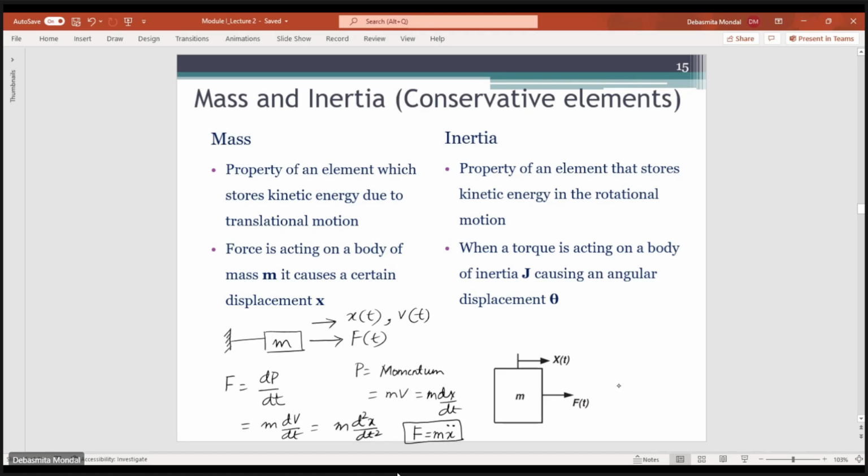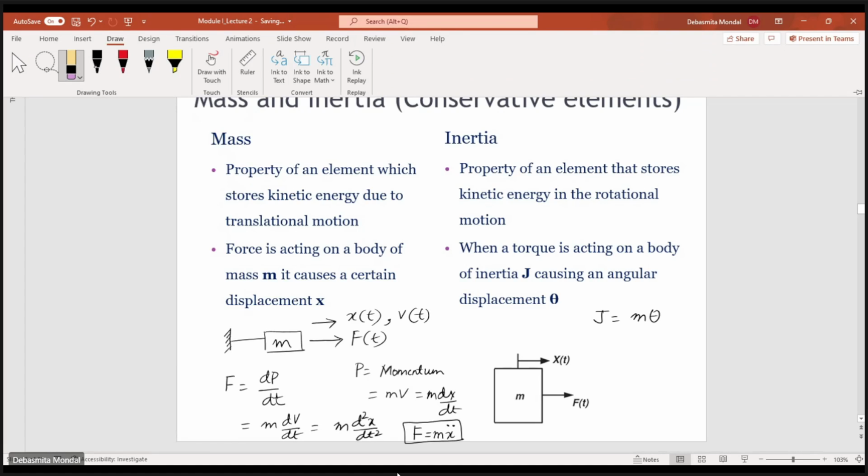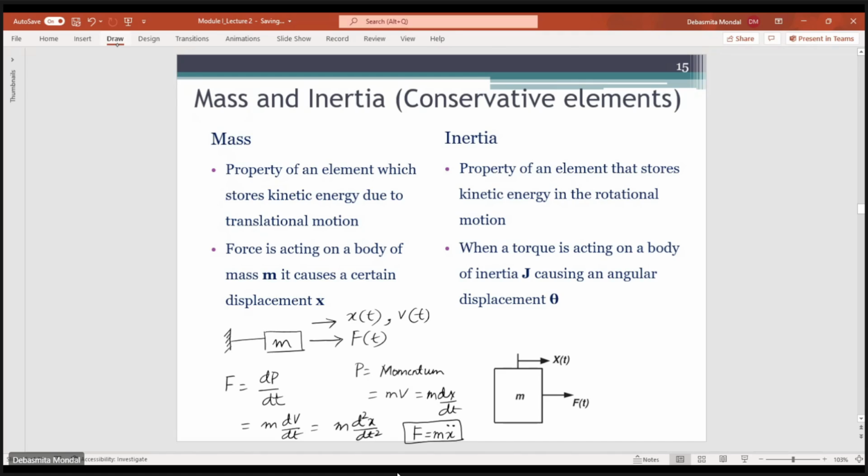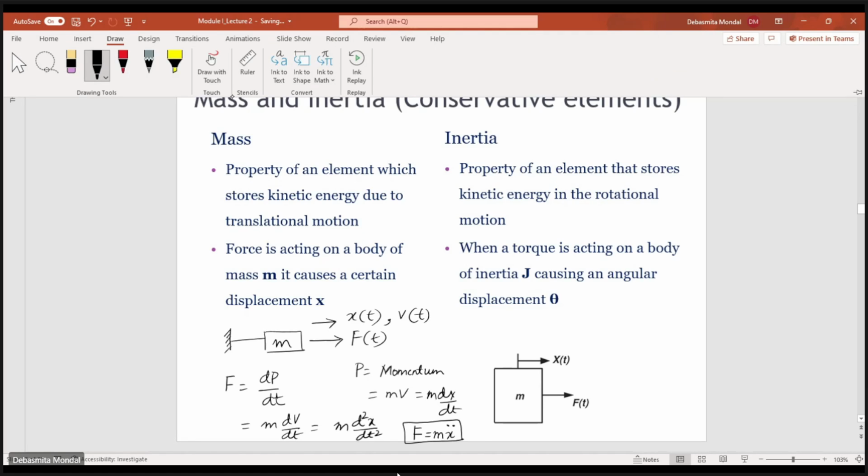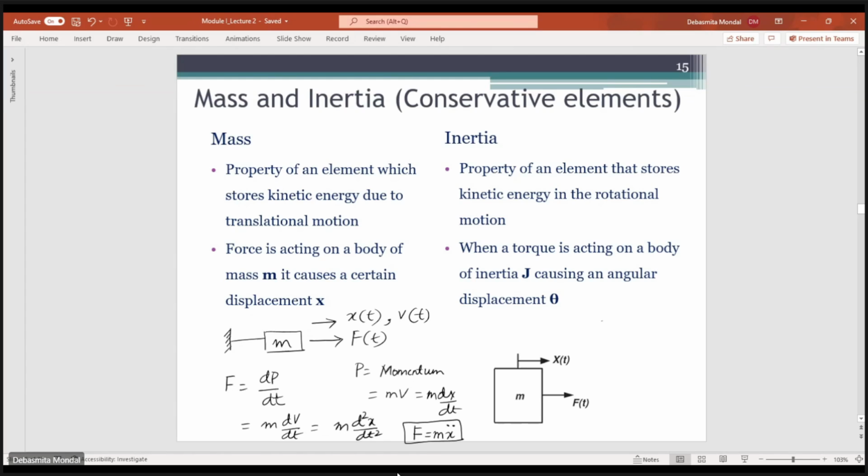Similarly, if a torque T is applied to a body which has an inertia of J, and it is causing an angular displacement of theta, then the torque T is equal to the moment of inertia times theta double dot.